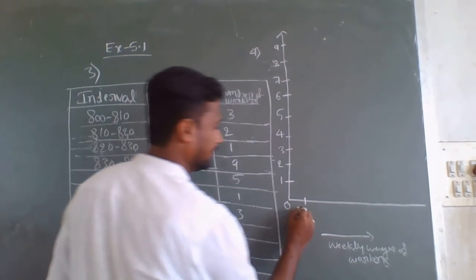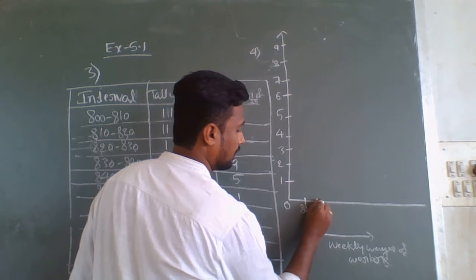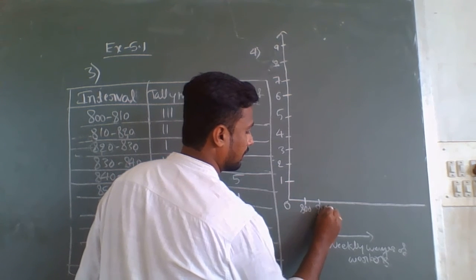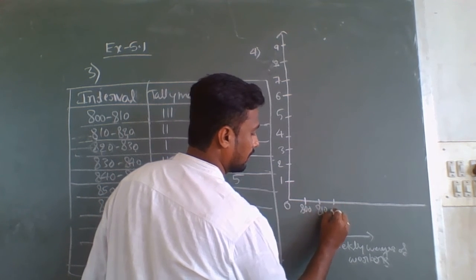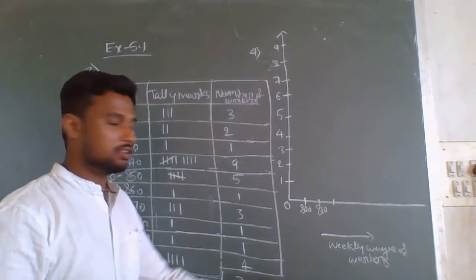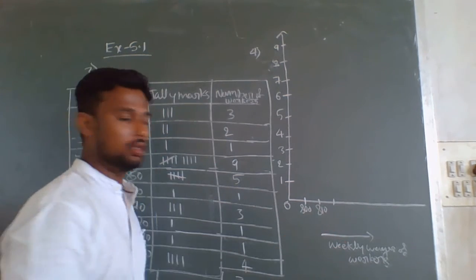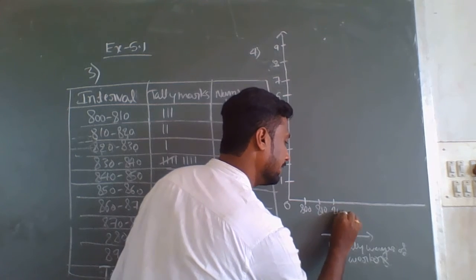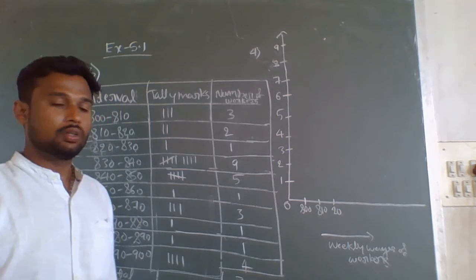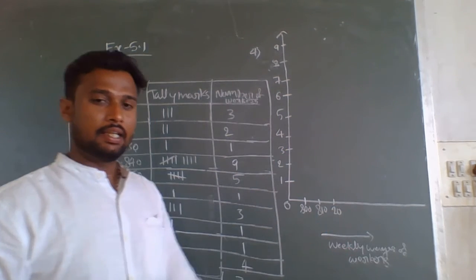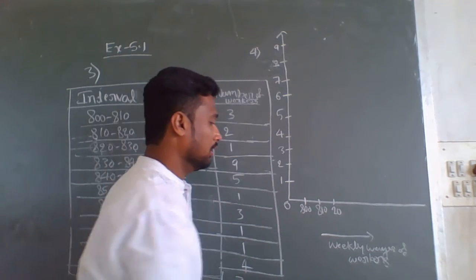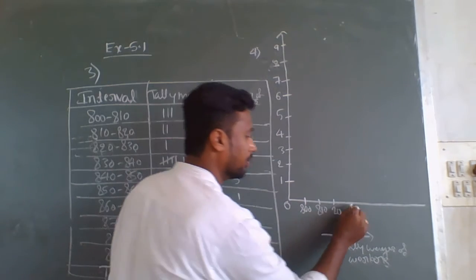Here I will write 800 to 810, then 820, and in place of 820 I will write only 20, meaning 820.